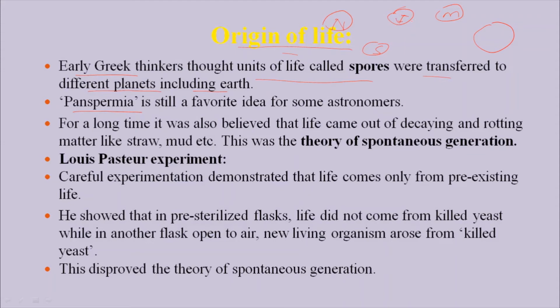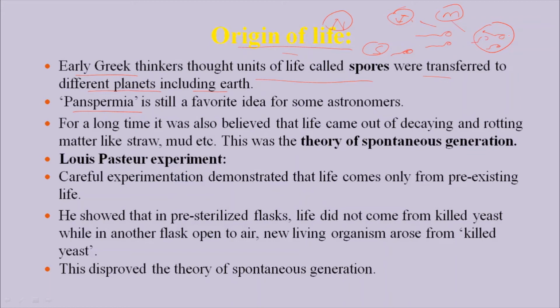It comes from here and falls on the earth. Actually, life does not come directly. Life comes in the form of spores, and we call these spores sperms. The life comes like spores from the different planet and gets settled over earth. And these spores are basically sperms, and they give rise to life on the earth.